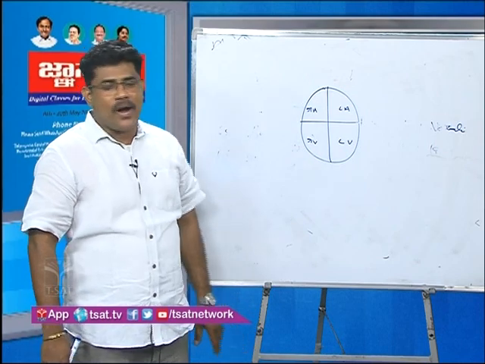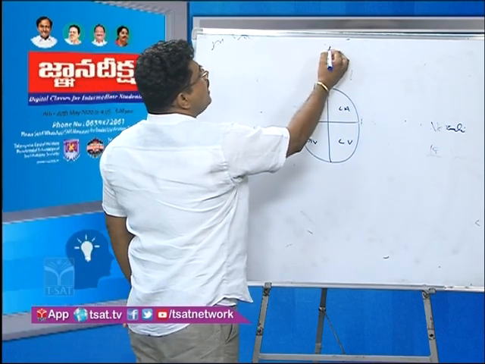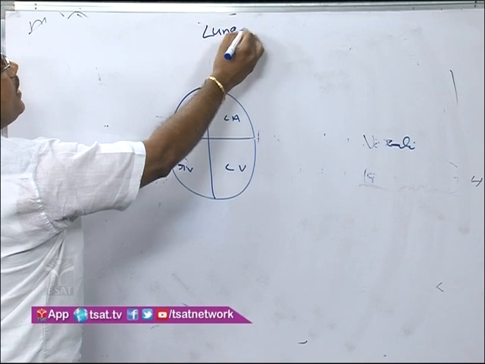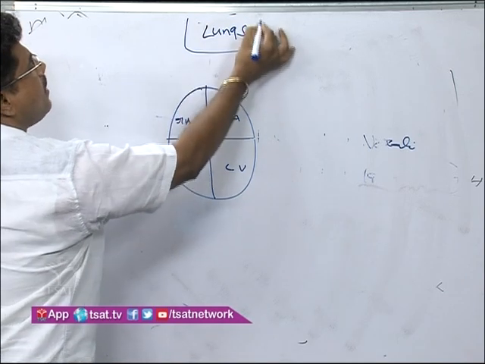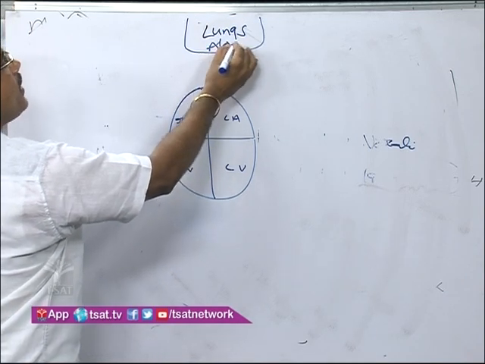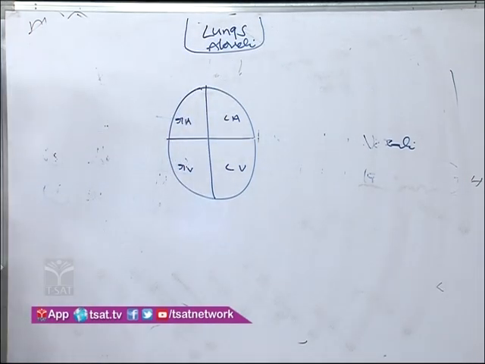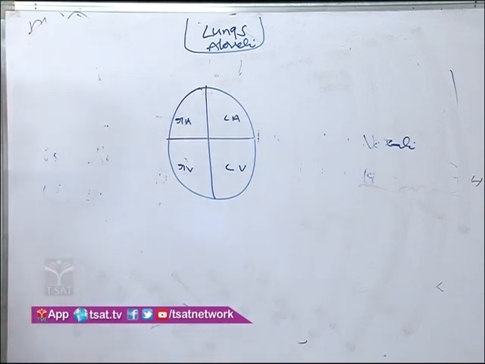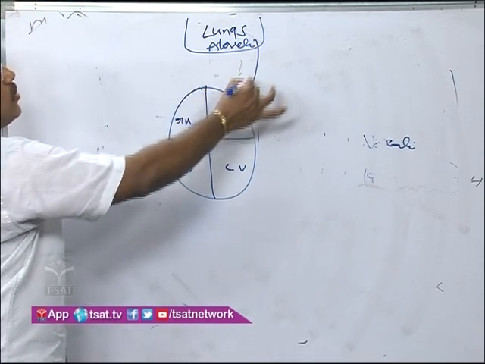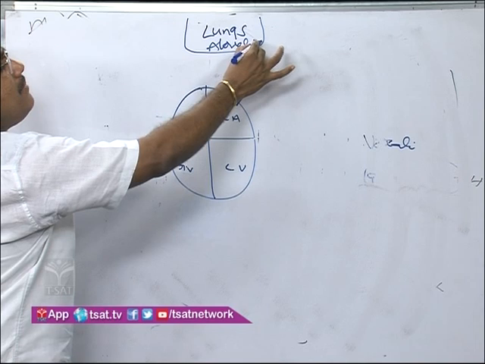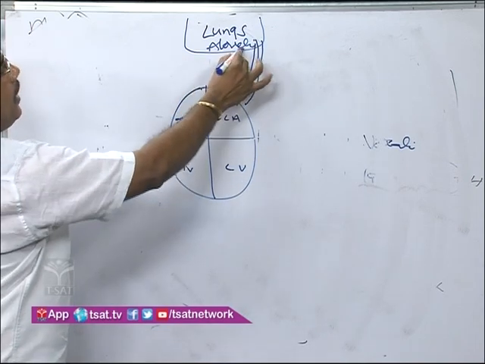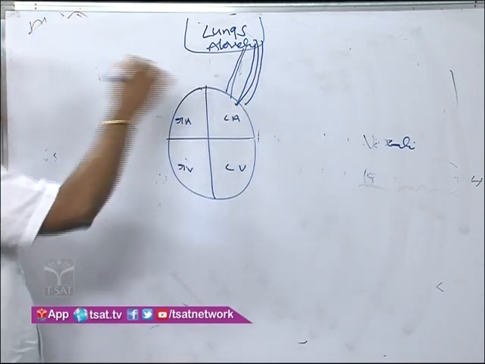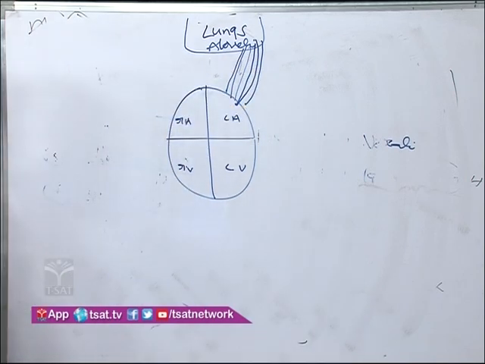You understand my point? For example, here you see the lungs. In the lungs, what is present? Alveoli. From the lungs, you see the pulmonary veins arise.